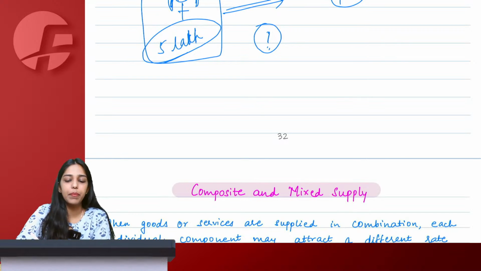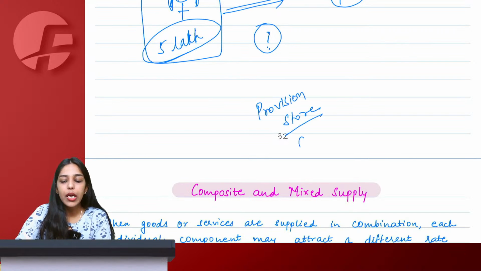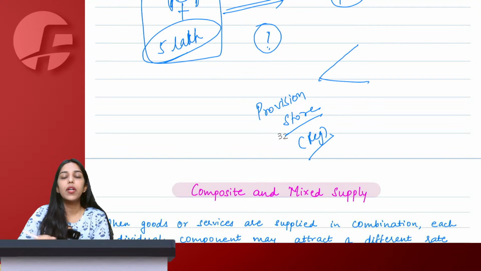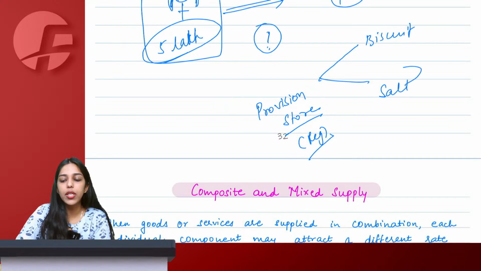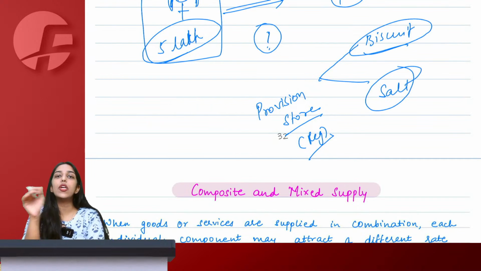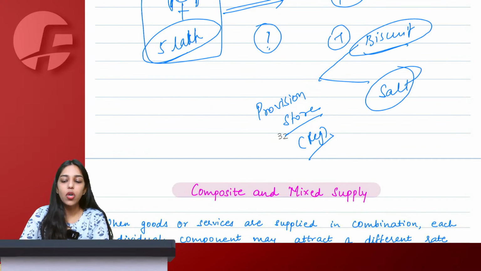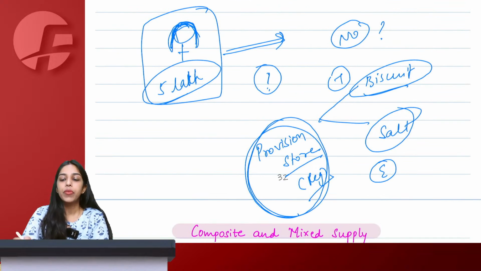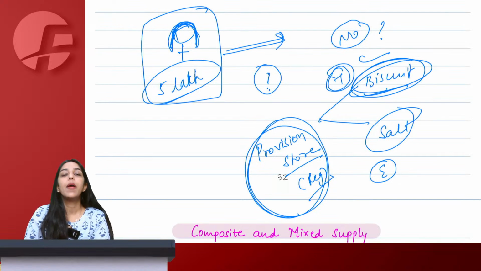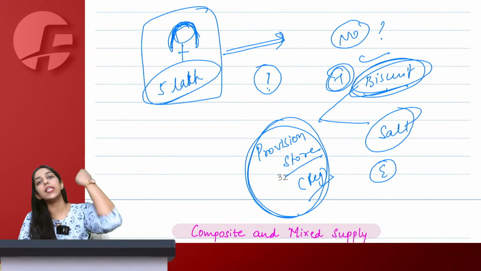Let's take another example. There is a provision store which is registered under GST. Now this provision store is selling biscuits and also selling salt. Biscuits are normally taxable under GST. Salt is exempt under GST. But here the supplier is registered and the supply is also taxable. Therefore, while selling biscuits, GST will be levied.